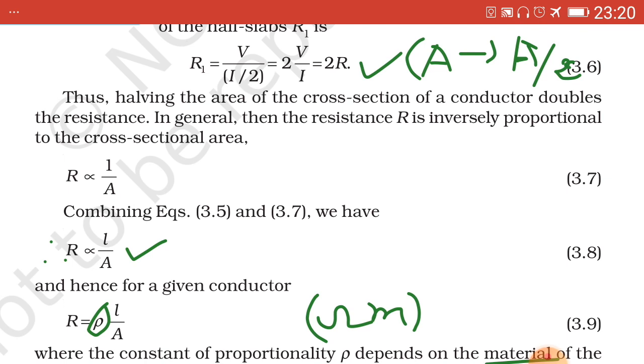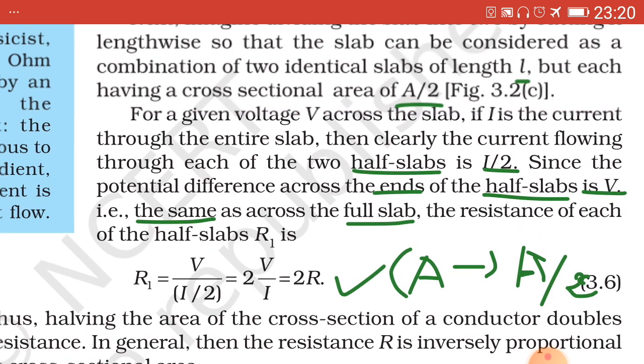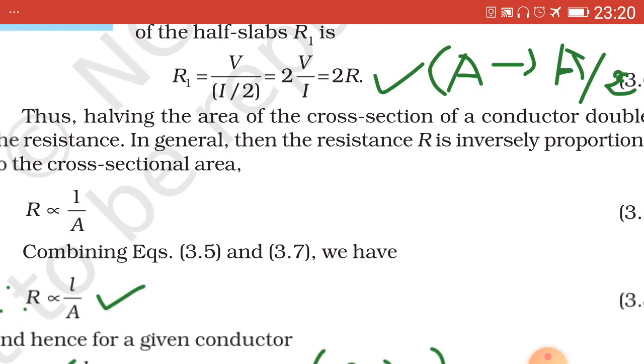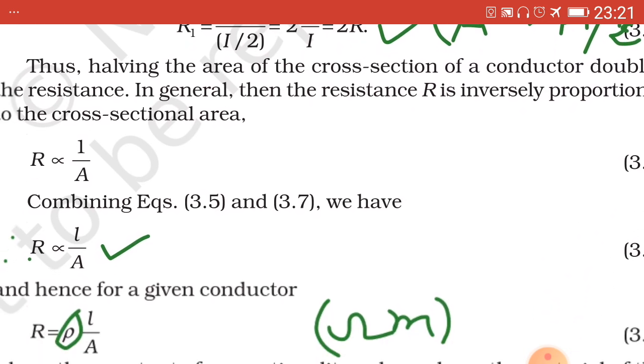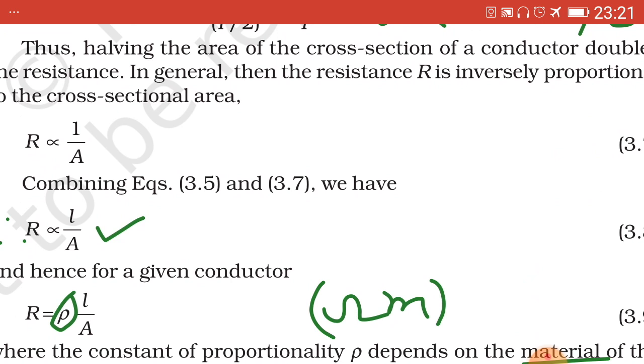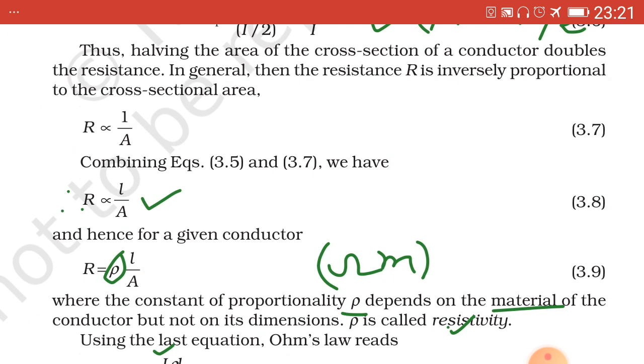R proportional to 1 upon A, and now combining the above equation 3.5, R is proportional to L, which has been tick marked, and again equation 3.7, R proportional to 1 upon A. On combining both of these equations, that is 3.5 and 3.7, we have R is proportional to L upon A. Hence, for a given conductor, if we remove the proportionality sign, R will be equal to rho L upon A, where the constant of proportionality rho is known as resistivity, which has been tick marked. Rho is called resistivity.